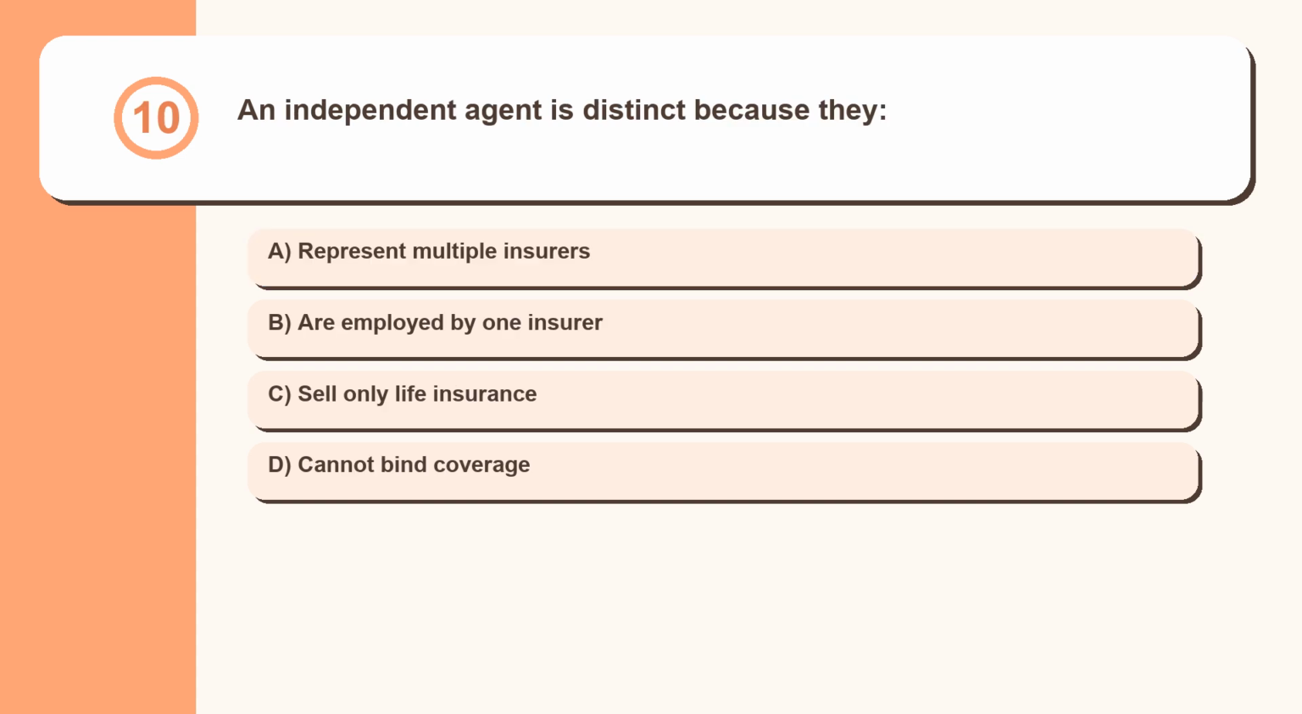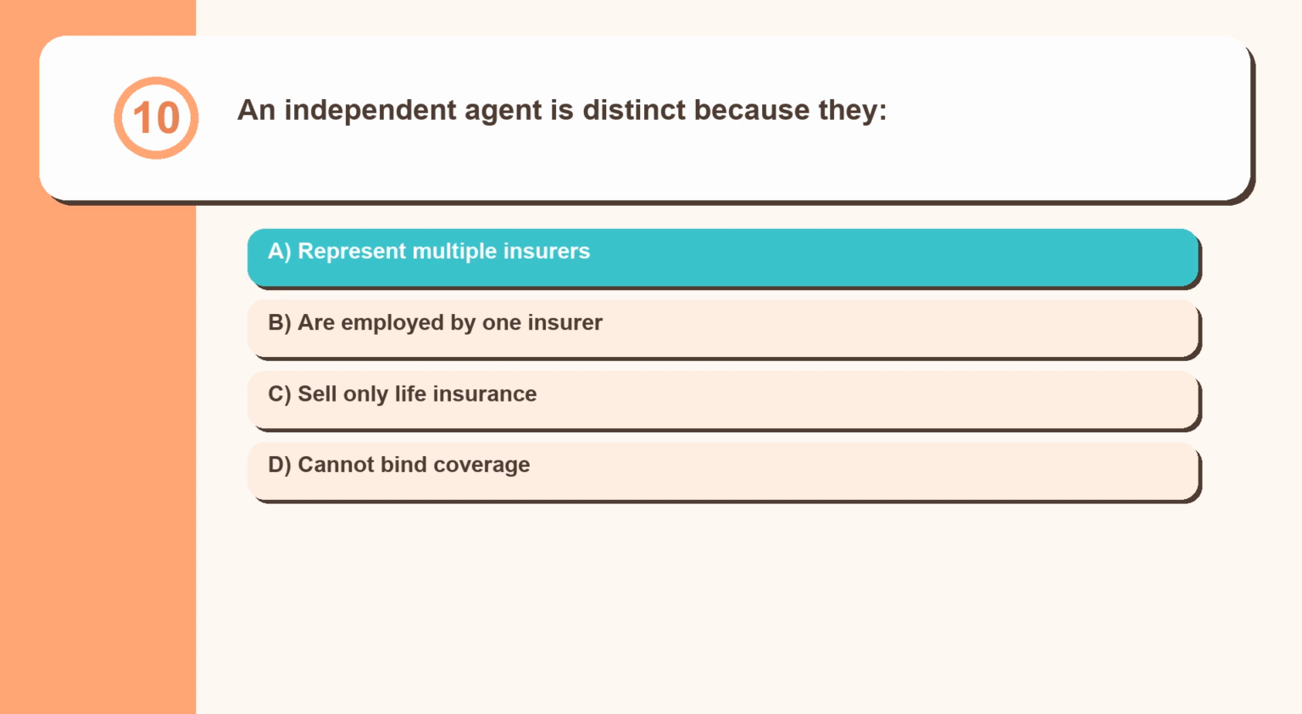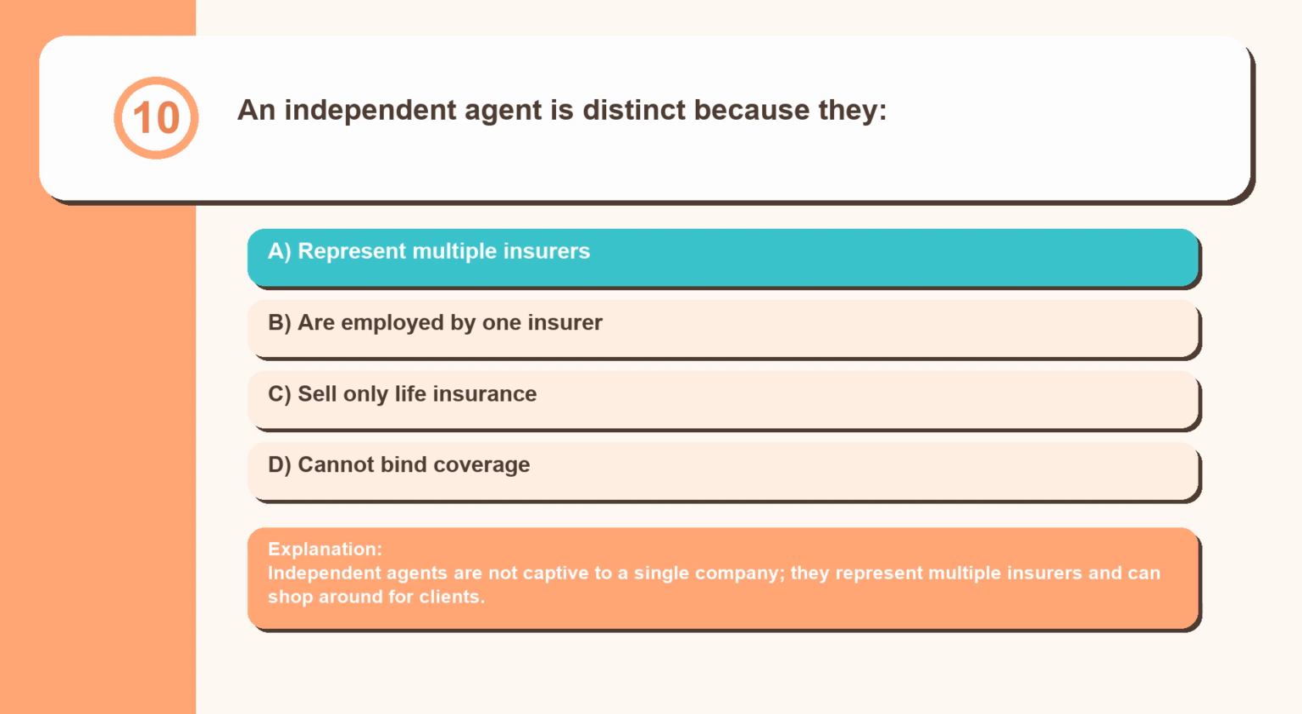Question 10. An independent agent is distinct because they represent multiple insurers, are employed by one insurer, sell only life insurance, cannot bind coverage. Independent agents are not captive to a single company, they represent multiple insurers and can shop around for clients.